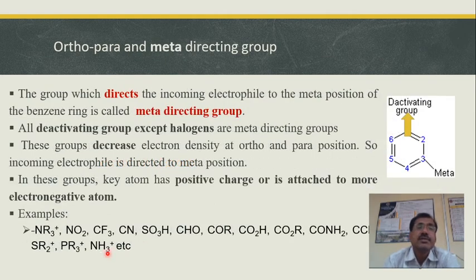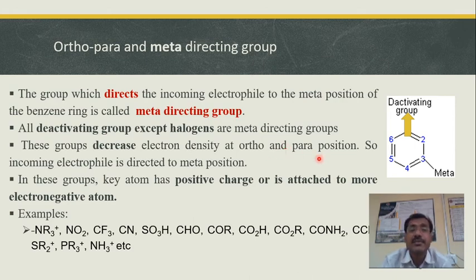Moving forward, we'll try to understand what are meta-directing groups. The name itself indicates meta-directing. The group which directs the incoming electrophile to the meta position of the benzene ring is called a meta-directing group. All deactivating groups except halogens are meta-directing groups. What do these groups do? These groups decrease the electron density at ortho and para positions. The electron density at the meta position is unchanged. So there occurs a decrease in the electron density at ortho and para, and the meta position is unchanged.